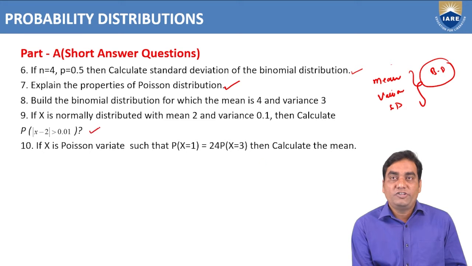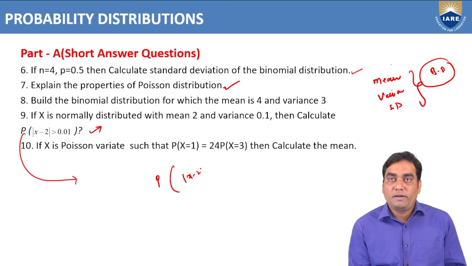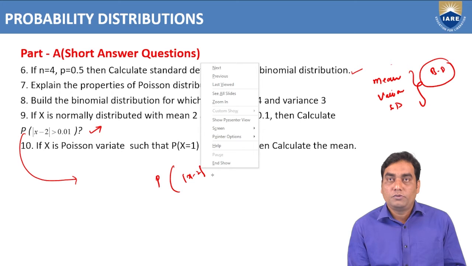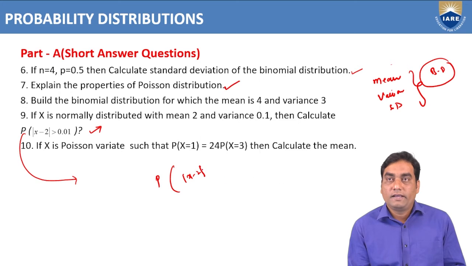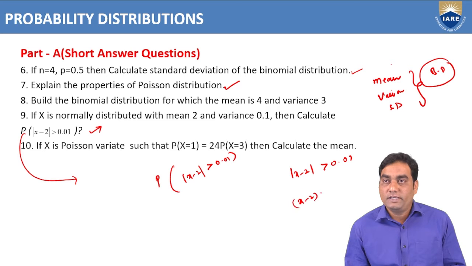And here it is very simple: P of mod of x minus 2 greater than 0.01, this value we require. Mod x minus 2 greater than 0.01 means x minus 2 is between minus 0.01 to plus 0.01.